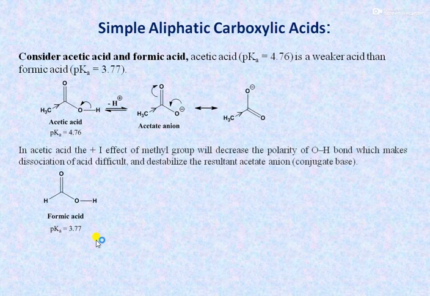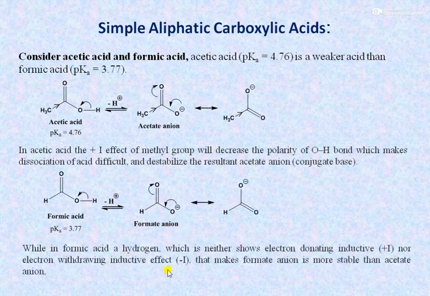While in the case of formic acid, the proton is present here, and that proton does not show either electron donating or electron withdrawing inductive effect, and that's why the OH bond is easily dissociated heterolytically, and it gives the proton plus formate anion. Again here a proton is present, that's why the formate anion is not destabilized, but it is stabilized by the resonance effect like this, and therefore acetic acid is a weaker acid than formic acid.